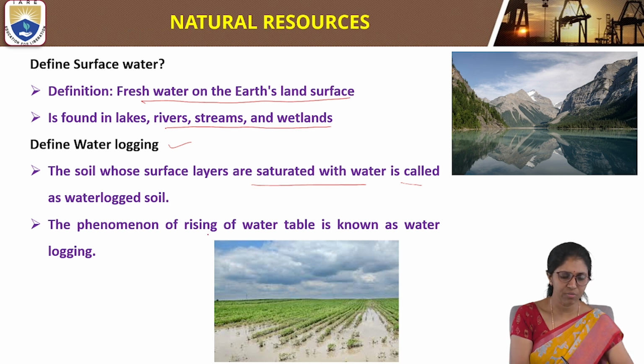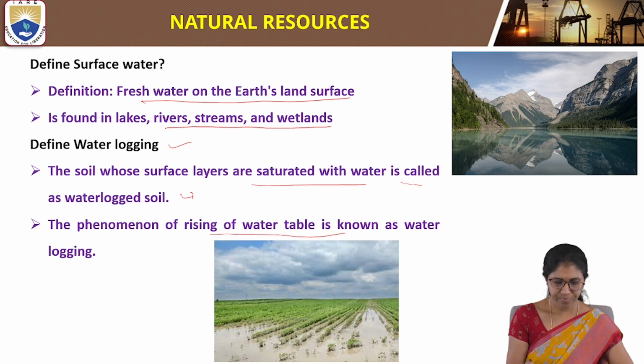The phenomenon of rising of the water table is known as waterlogging. Waterlogged soil means the soil whose surface layers are saturated with water, and that phenomenon is called waterlogging.